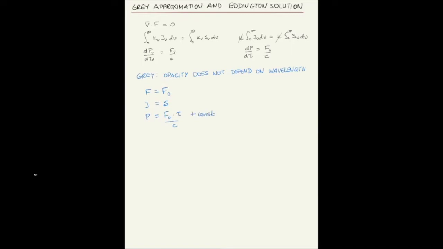So that set of the three equations, where actually the last one is a set of infinite equations, become in this gray approximation a set of three very simple equalities. The flux is constant, the source function is the mean intensity, and the pressure is the optical depth. These equations are so simple that it makes sense to look for situations where an atmosphere can be treated in the gray approximation.